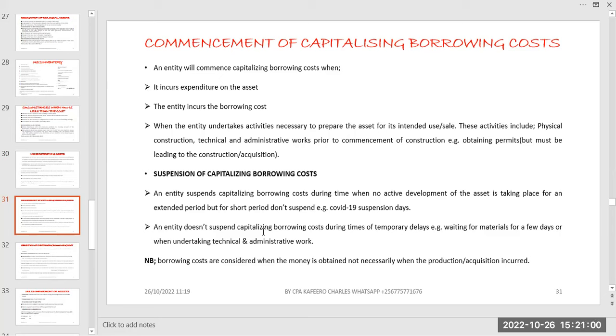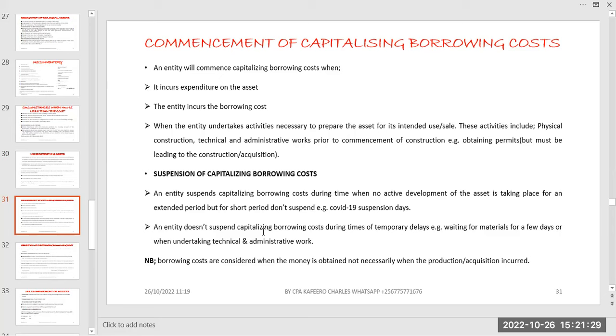And another note is that borrowing costs are considered when the money is obtained, not necessarily when the production or the acquisition is incurred.